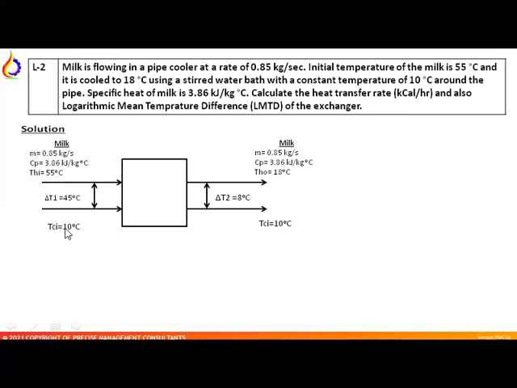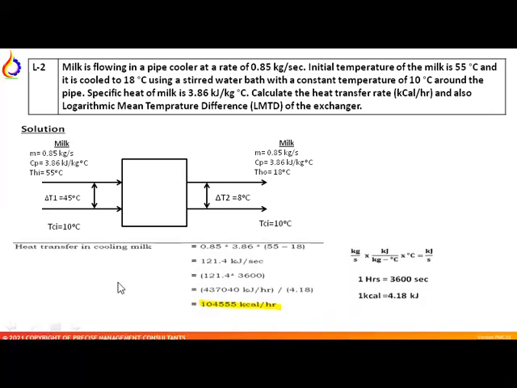So let's calculate the terminal temperature differences first. Between this point and this point it is 45 degrees centigrade, that is 55 minus 10, and between this point and this point at the outlet, 18 minus 10 is 8 degrees centigrade. Okay, so we have to calculate the heat transfer rate first and then the LMTD.